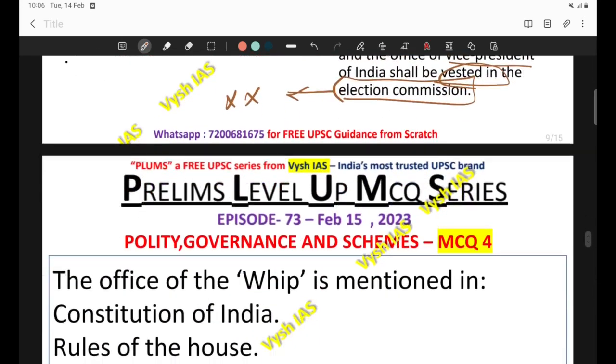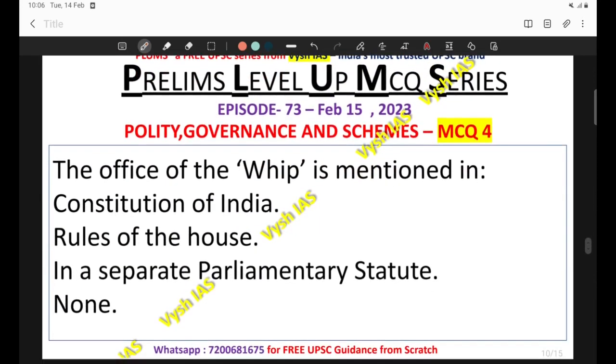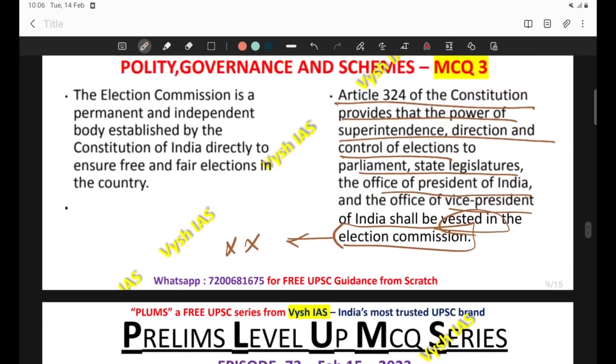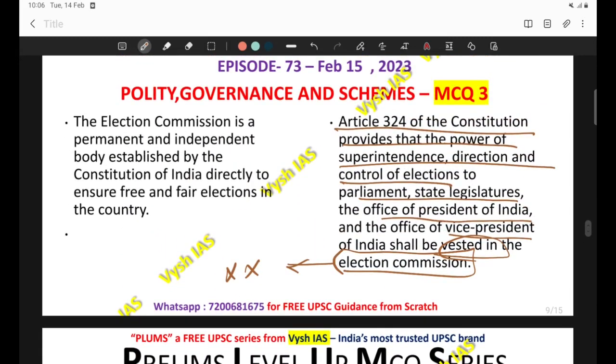Okay, so that is the model of questions. Constitutional bodies and non-constitutional bodies are a fairly important area in UPSC, and questions can be asked in this manner also. The other way, they'll be giving certain statements telling about who is the chairman of this commission and how many members are there. Like that, they'll be giving 3 or 4 statements. Other than that, this is also a pattern through which questions can be framed based on this topic.